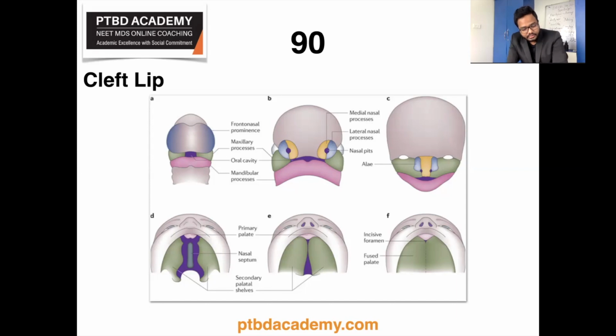Cleft palate results from failure of fusion of lateral palatal shelves. I mean, you can see palatal shelves, secondary palatal shelves in illustrations D and D. So failure of fusion of lateral palatal shelves can lead to cleft palate, which usually occurs in conjunction with cleft lip, although it also may develop as an isolated defect, right? I hope this clarification is helpful.